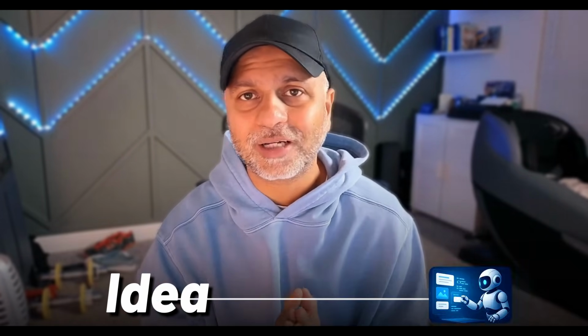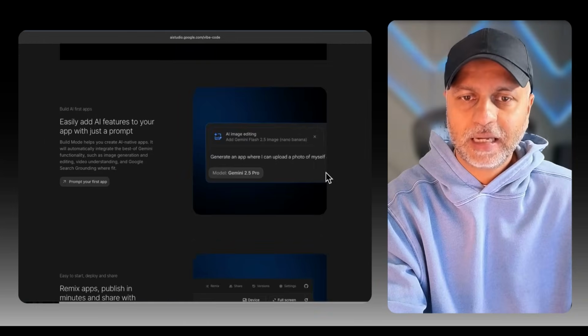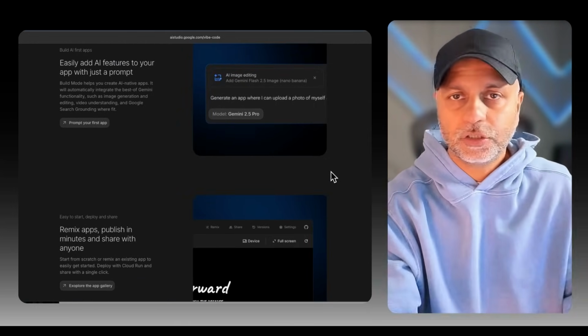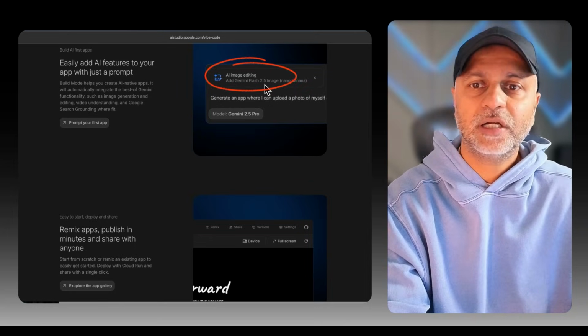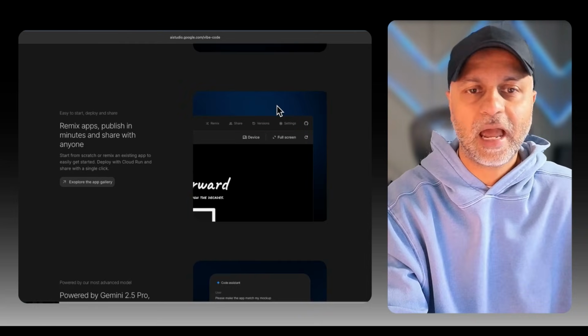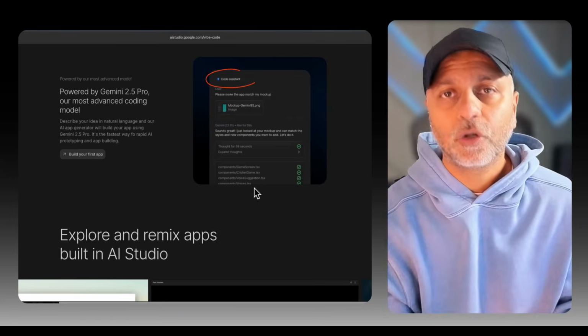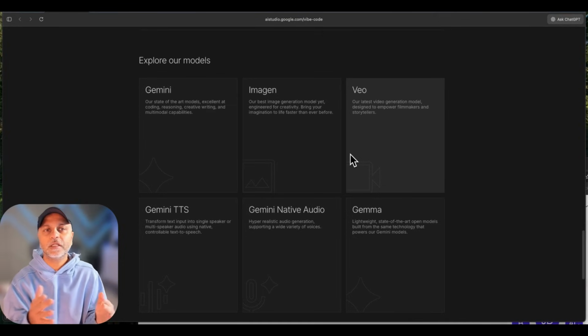into working products. I'm on their Vibe Code with Gemini announcement page, and essentially what you get is access to a suite of Google features that you can use within your app. So for example, you can use this AI image editing and then generate your own app. You can remix existing apps, and then you can also use it for coding. So lots of use cases, but before we get into it, what I want to share is the pricing model.